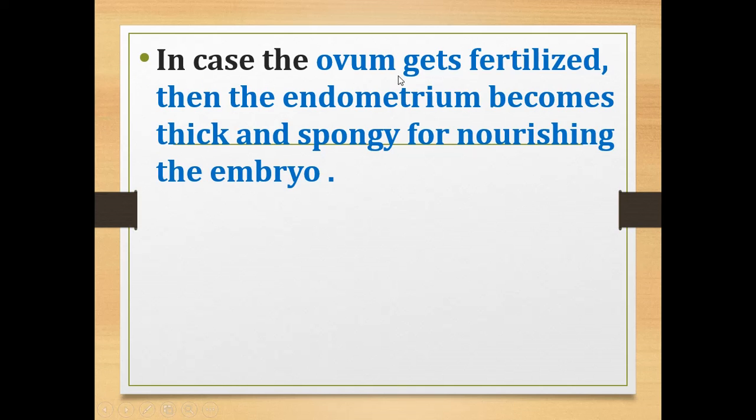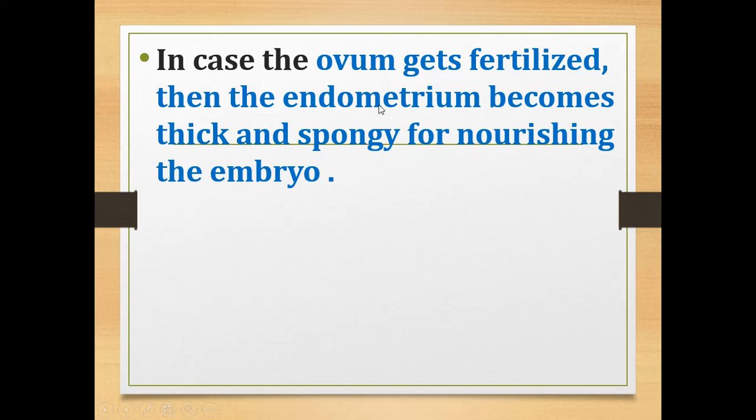Only if the ovum is not fertilized will there be a loss of blood. But in the case of a fertilized ovum, the endometrium becomes thickened and spongy for nourishing the embryo.